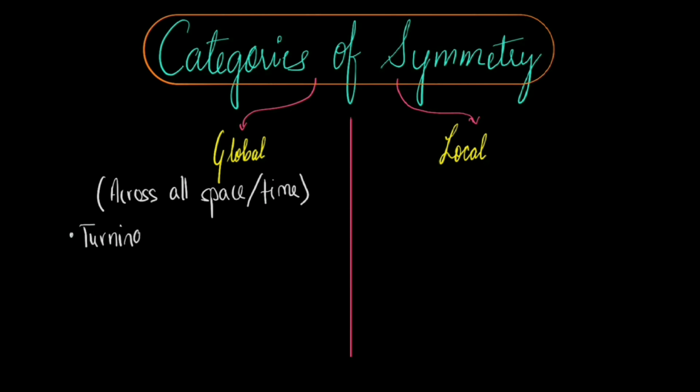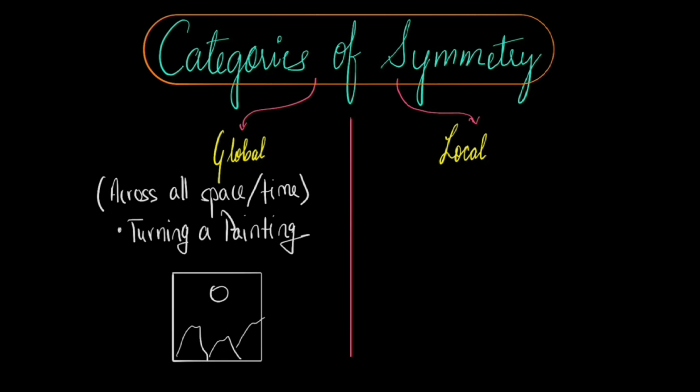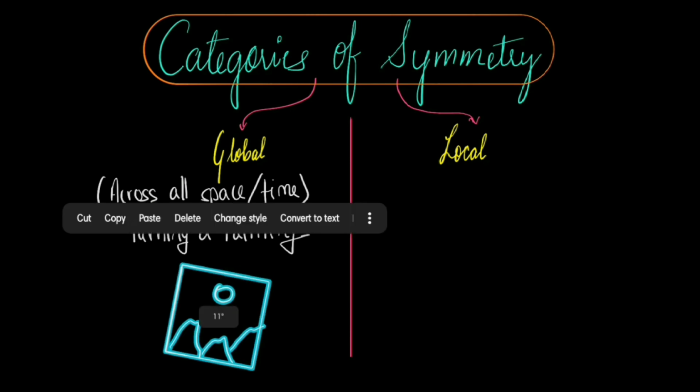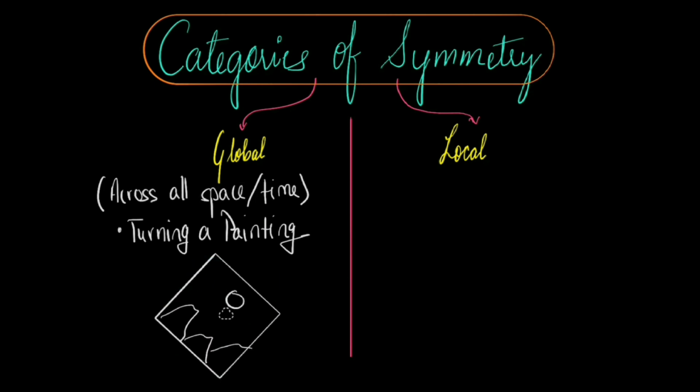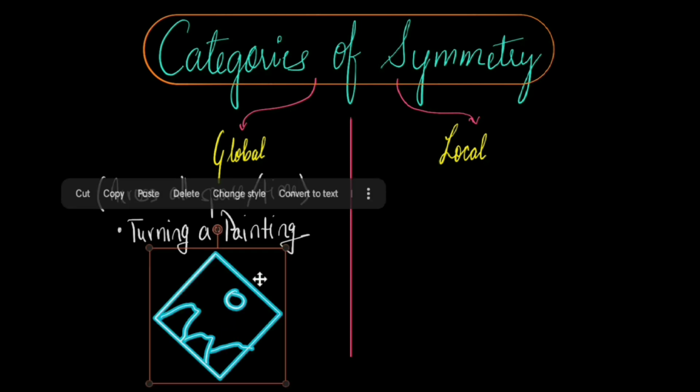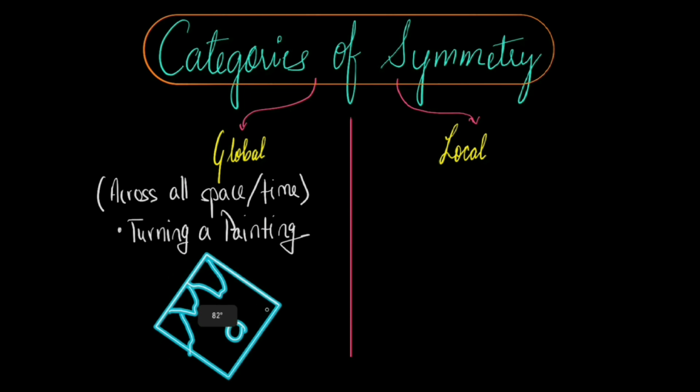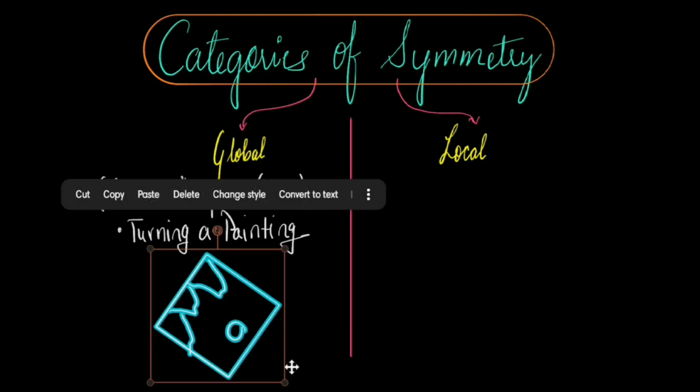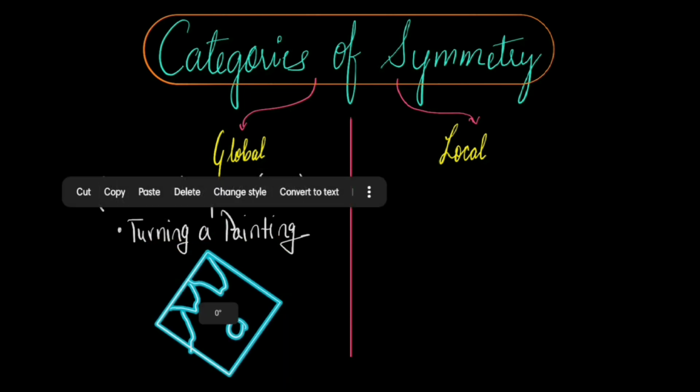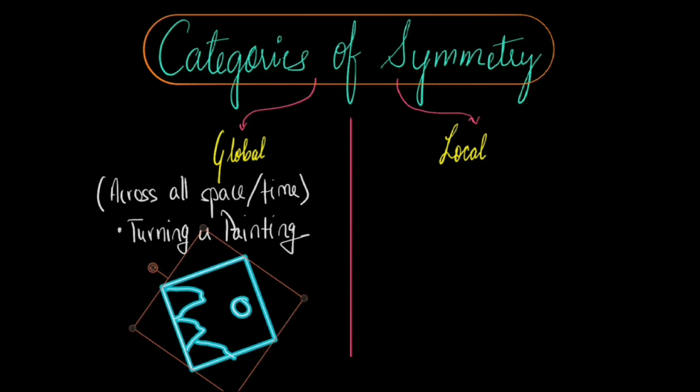So for example, like moving or turning a whole painting. Imagine you have a painting on your wall. Now there are two cases. One is global spatial rotation and another is global spatial translation. So first, global spatial rotation. If you physically rotate the entire painting on the wall, every single part of the painting rotates by the exact same amount. The top moves on this side, the bottom moves on the other side, but the whole thing turns uniformly. You don't rotate just one corner, you rotate the whole thing. This is global spatial rotation, because the whole thing is rotating.